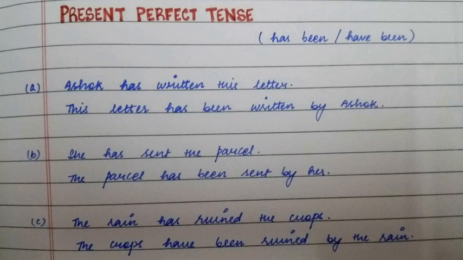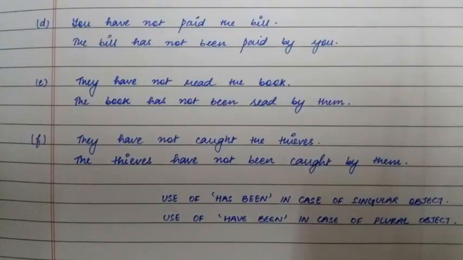Now rain is singular, that's why has is written. But when we convert it, when the object comes first in the passive sentence, we write the crops. And because crops is plural, we will write have been. Then we'll write ruined by the rain. So I hope you've understood this particular example. Let's move on to the next one.